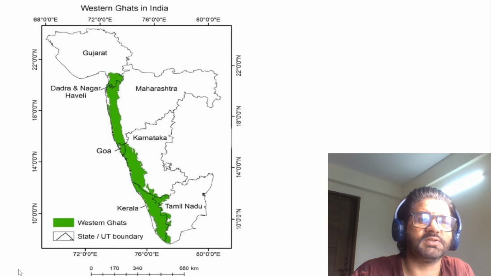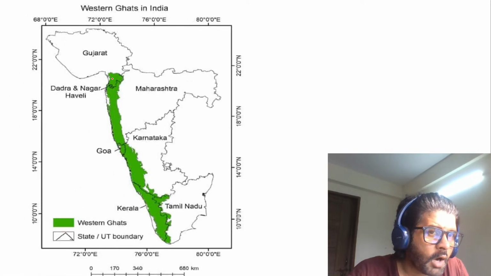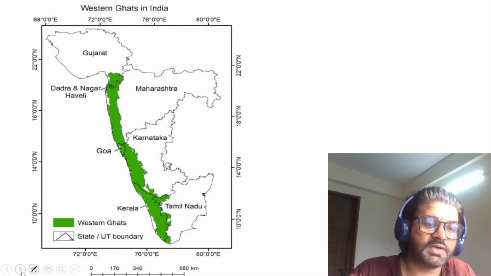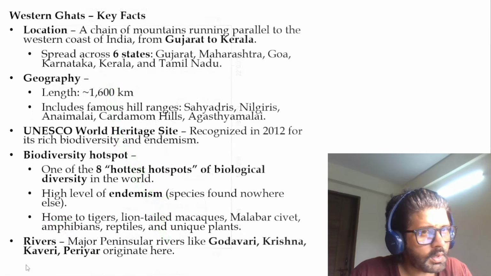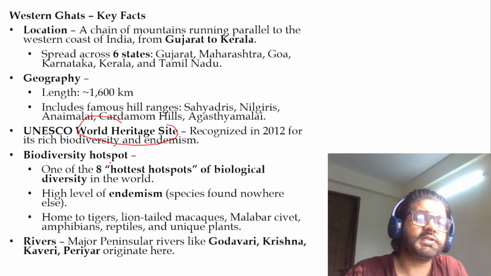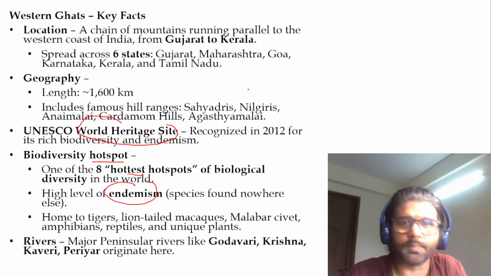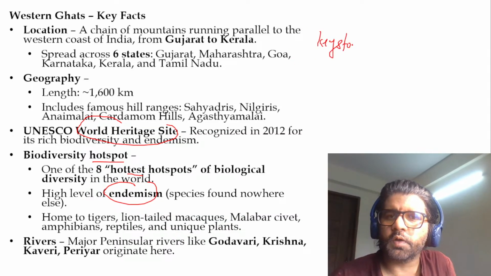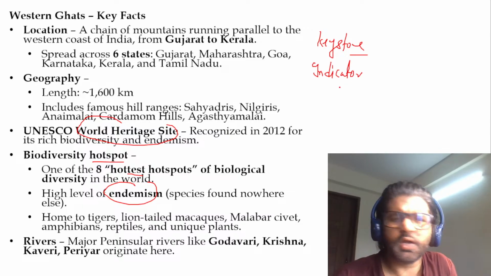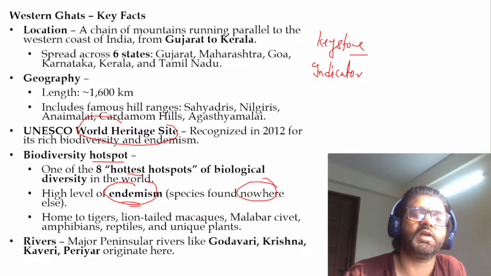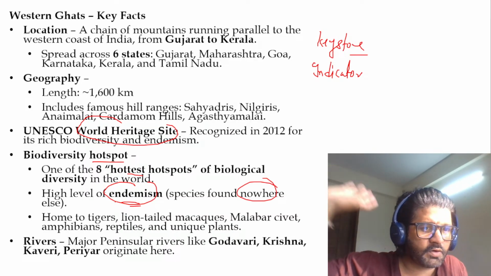What is important is the Western Ghat and how many states they are covering. They are covering 6 states. You have to name all these 6 states in the comment section. Plus, what is important, it is a UNESCO World Heritage Site. It is a biodiversity hotspot. Endemism. In the previous Hindu analysis, we talked about keystone species, indicator species, umbrella species, flagship species, God knows how many species. Endemic species are those species which are not found anywhere else. So it has a high level of endemism.